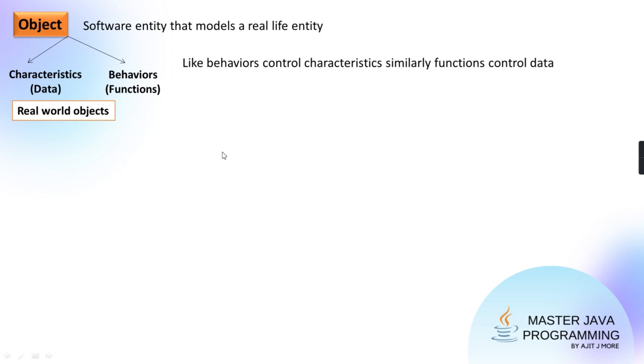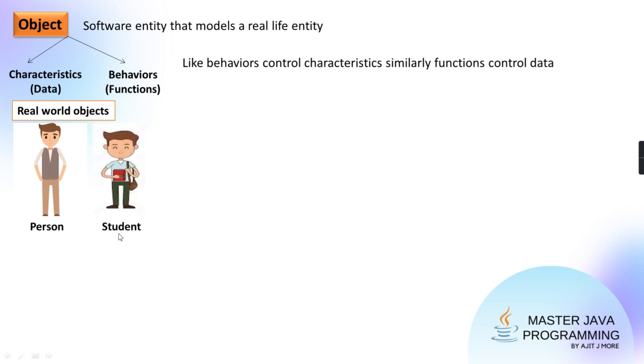Few examples of the real world I can give. You can consider a person. Every person will have its own characteristic and its own behavior. Getting, guys? You can consider a student. But can we say student is a subcategory of person? A person is a very big category, and in that there is one category called student. Correct? So object-oriented programming gives you the facility of categorization also. It gives the facility of categorizing a big class into subcategories also.